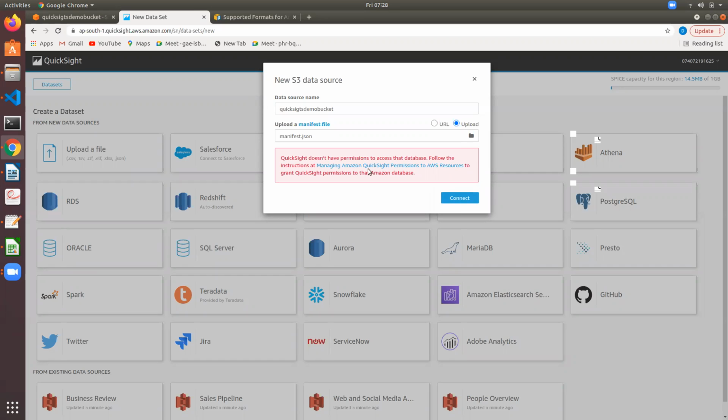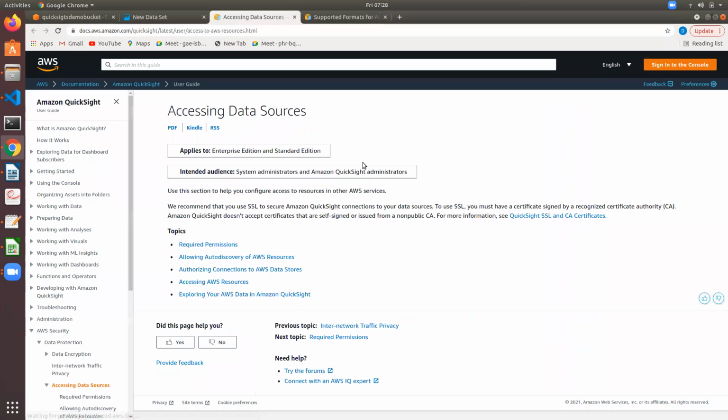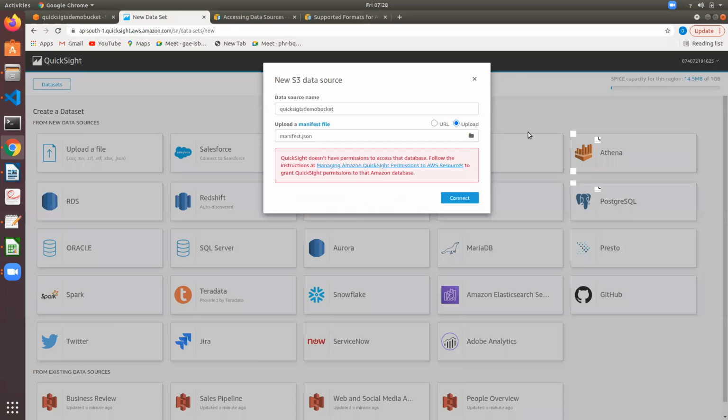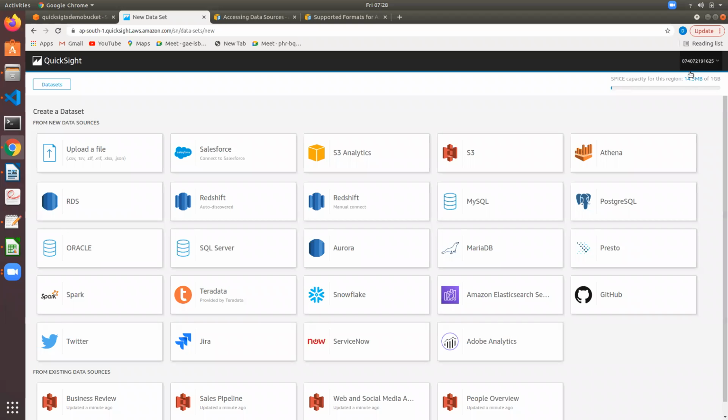So let us manage Amazon QuickSight permissions. Close this. And here we can change settings.